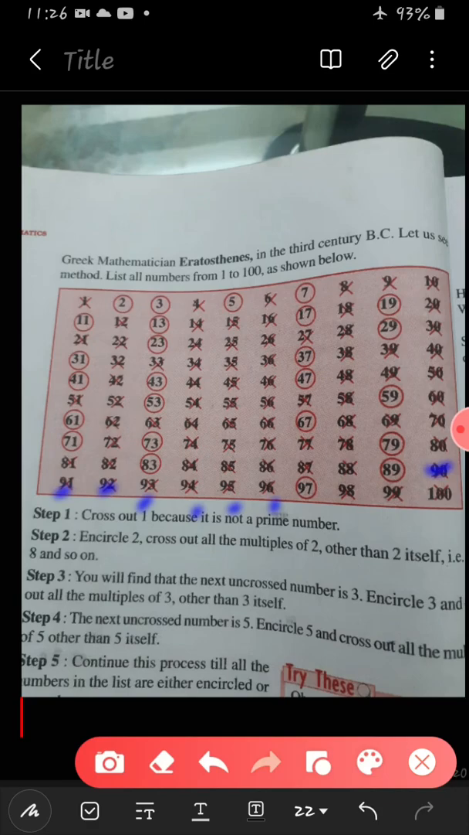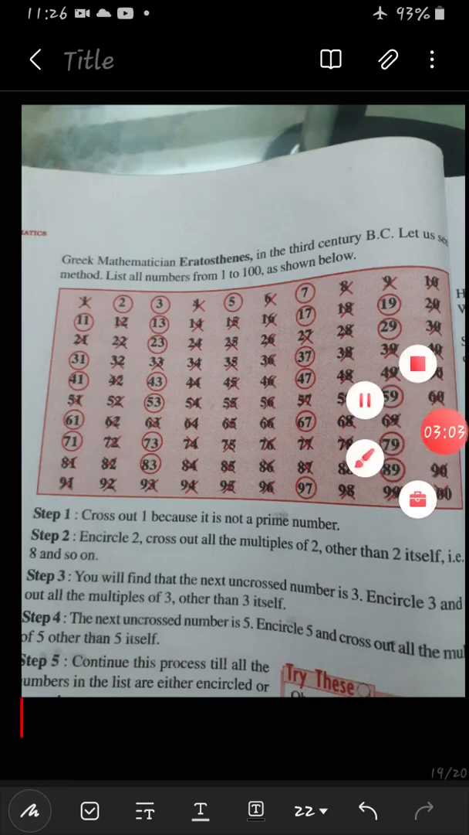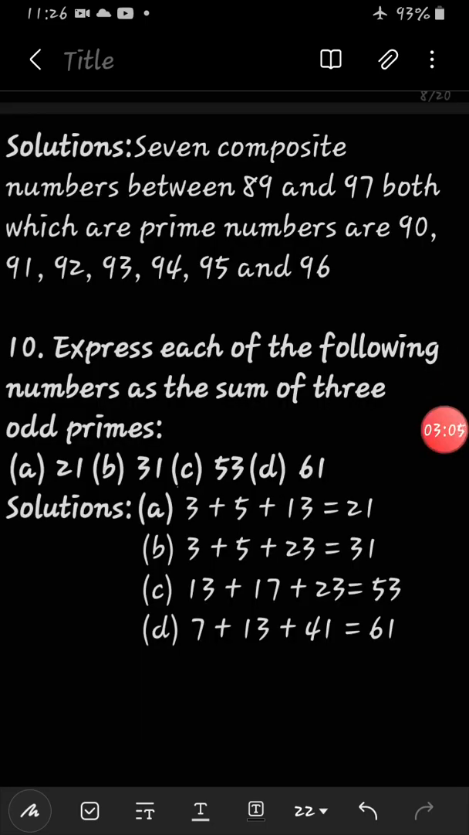In between there is no prime number, but elsewhere, with primes in between, you will not get 7 consecutive composite numbers. From 90 to 96, those are the numbers which are composite and there is no prime number in between. So the 7 composite numbers between 89 and 97, both of which are prime, are 90, 91, 92, 93, 94, 95 and 96. Then question number 10.